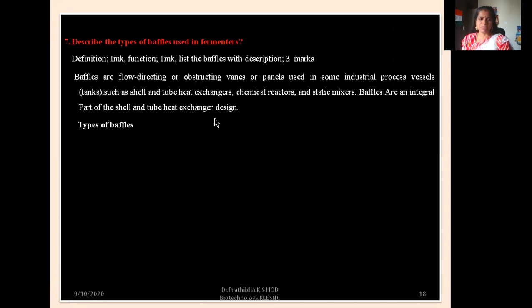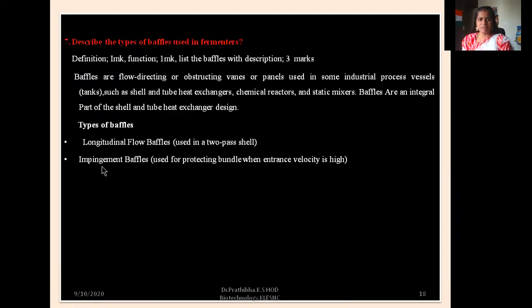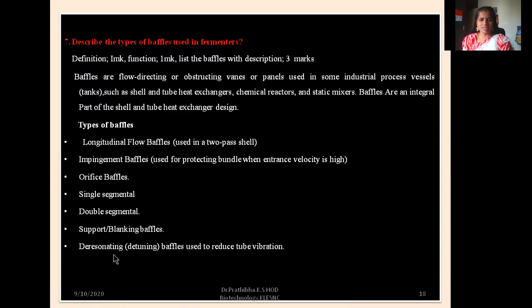Now let us go through types of baffles. Longitudinal flow baffles used in two-pass shell. Impingement baffles used for protecting bundle when entrance velocity is high. Next, orifice baffles, single segmental, double segmental, support or blanking baffles. Then de-resonating baffles used to reduce tube vibrations.